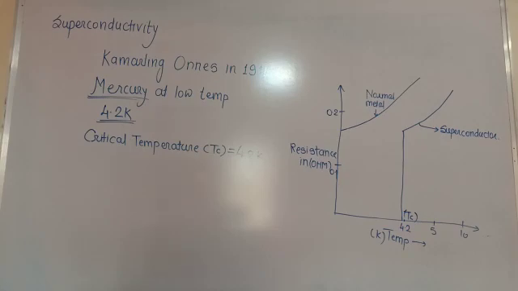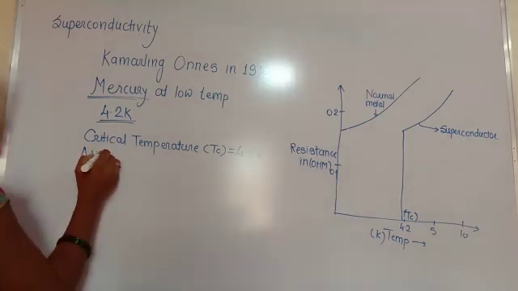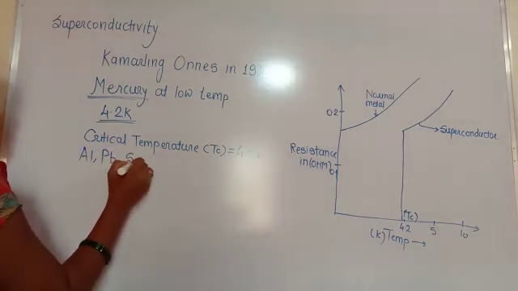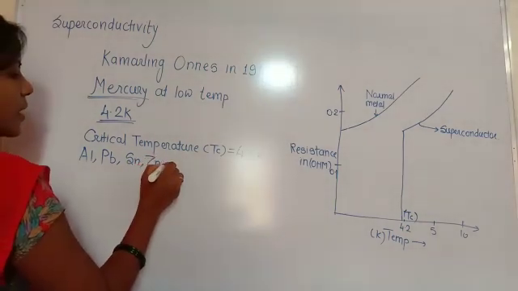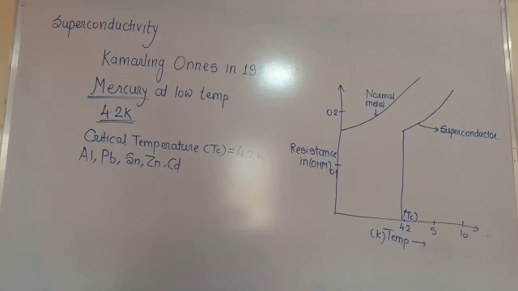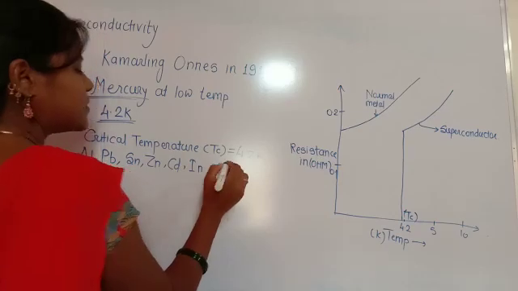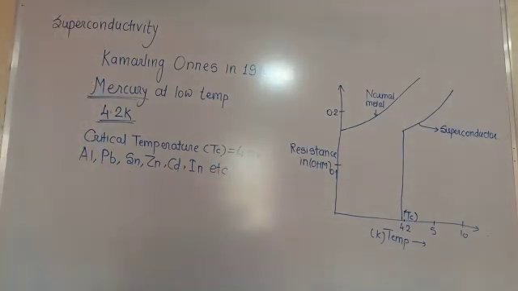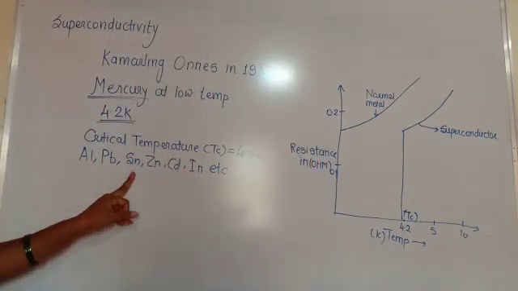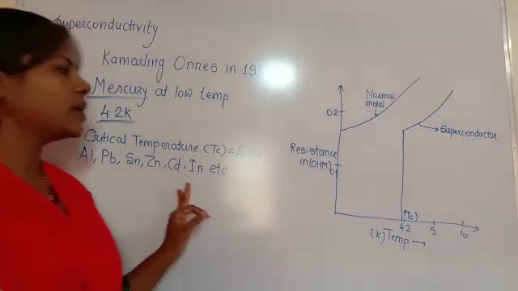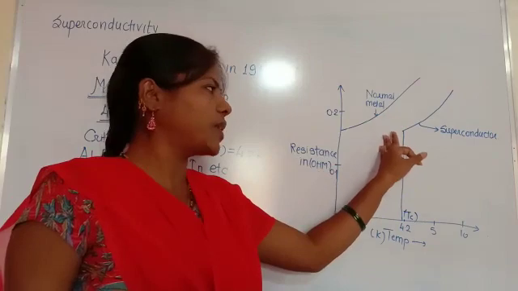But other metals like aluminium, lead, tin, zinc, cadmium, and iron, so these are the many types of materials which show this type of behavior. The resistance of all these materials shows this type of phase transition.